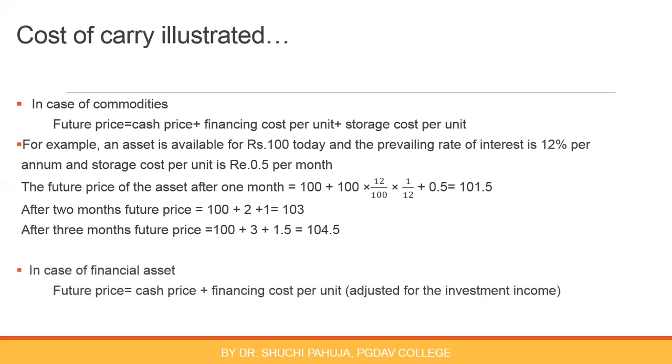In case of financial future, where underlying asset is financial asset, storage cost will not be there. So future price will include only financing cost per unit, but this financing cost is adjusted for investment income. If because of future contract, buyer is losing some investment income, in that situation, that is to be deducted from the price of the future, right?